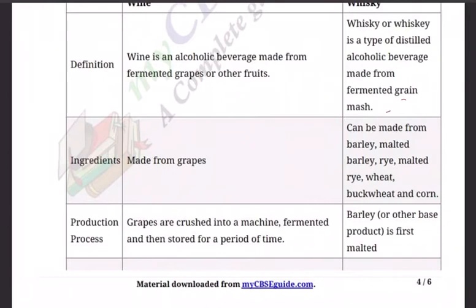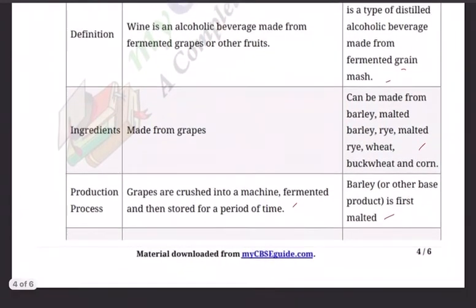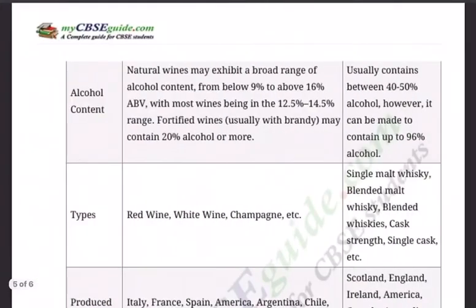Ingredients: wine is made up of grapes. Whiskey can be made from barley, malt, rye, malted rye, wheat, buckwheat, and corn. So many sources. Production process: grapes are crushed in the machine, fermented, and then stored for a period of time. So that is the fermentation process. For whiskey, barley or other base product is first malted. So these are the differences between wine and whiskey.